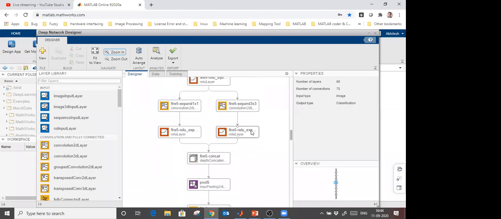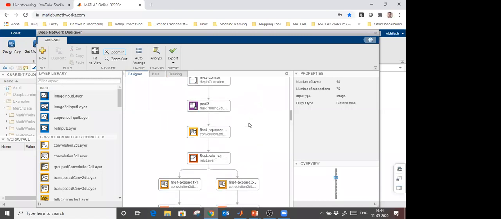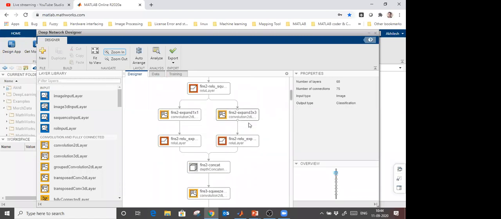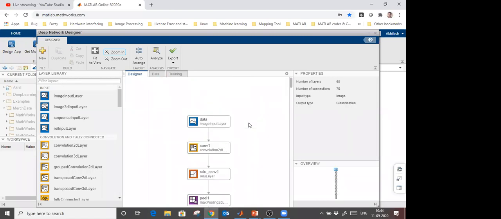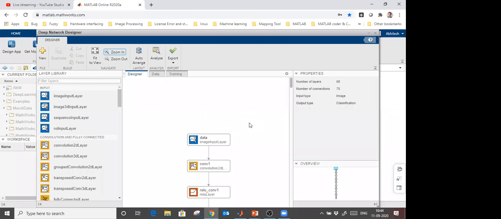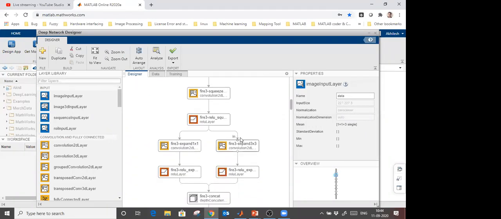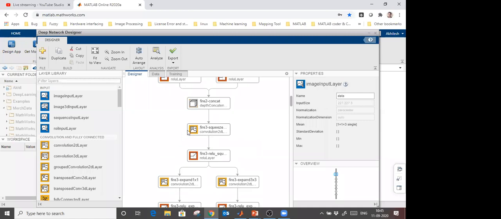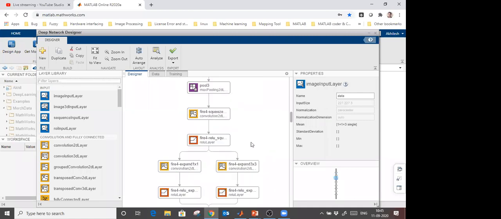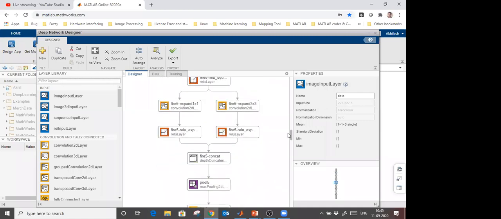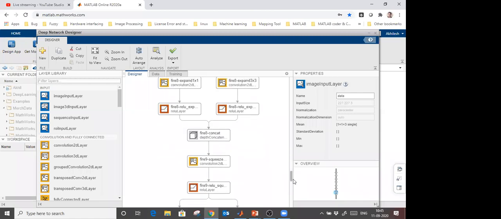Right. So how to modify these layers? It is possible that the images which you are using will have a different image size than the images which were trained in this model. You can modify this input layer accordingly. The images which I am going to use are the same size as the images which were trained in this deep learning model. So if you want to modify some layers, how can you modify them?